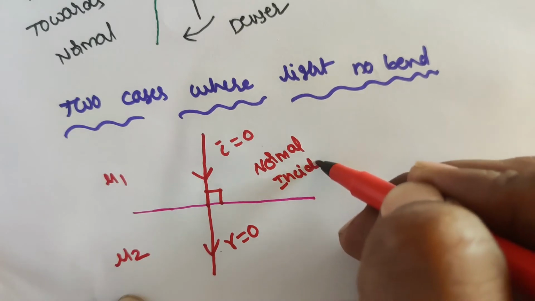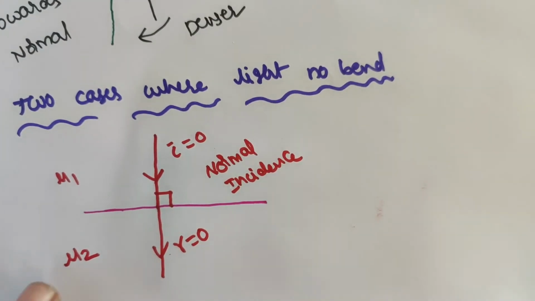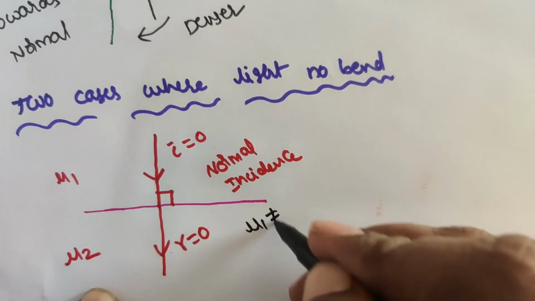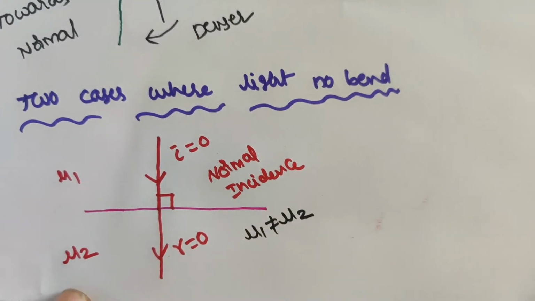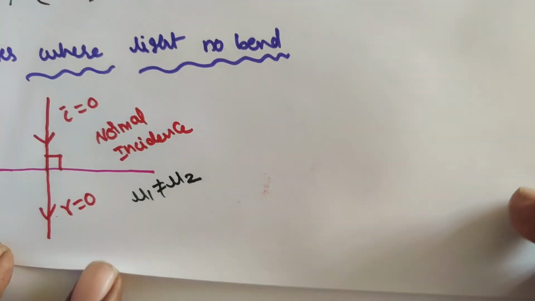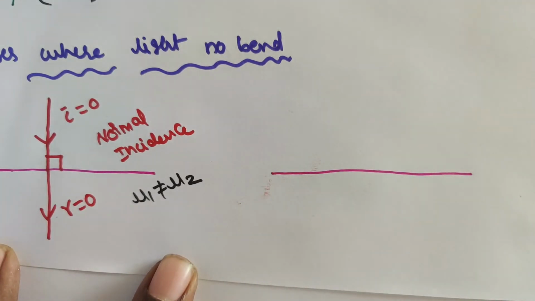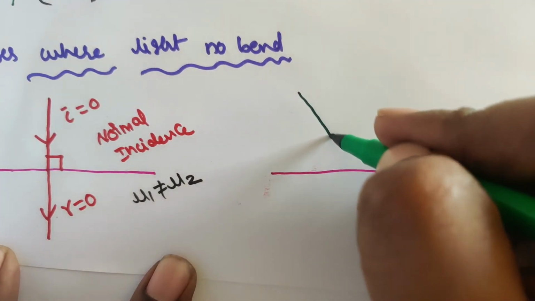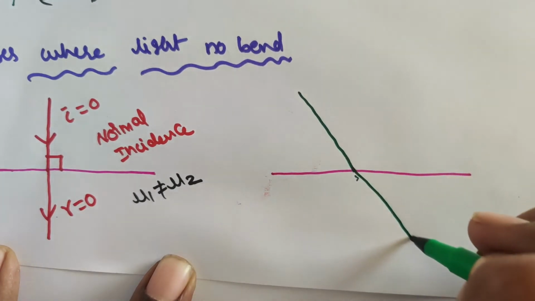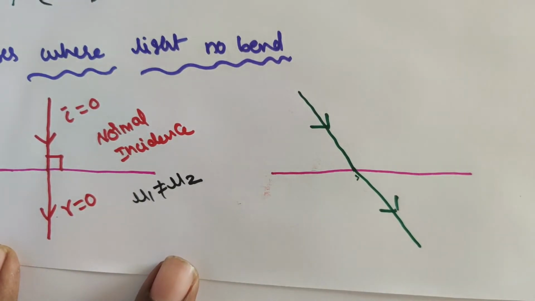And one more case: here mu1 is not equal to mu2. Suppose mu1 is equal to mu2, here also there is no bending of light.